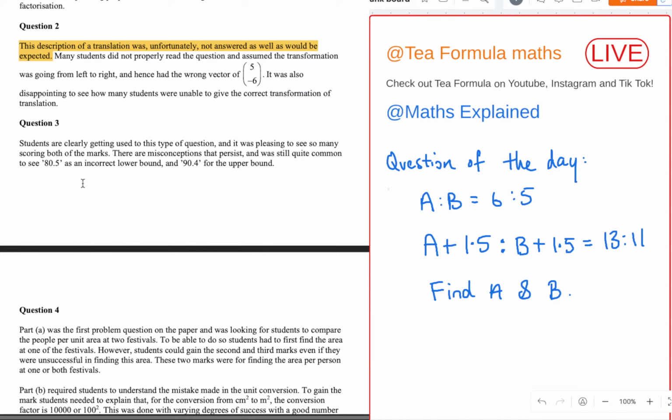So upper and lower bounds was done well. That's good. That was a new topic, introduced a couple of years ago in the new specification. Look at the way they've taken the inequalities problem out, because they've put the inequalities in already. As a hint, you just need to know how to get the upper and lower bound there rather than the actual error interval, which is nice.